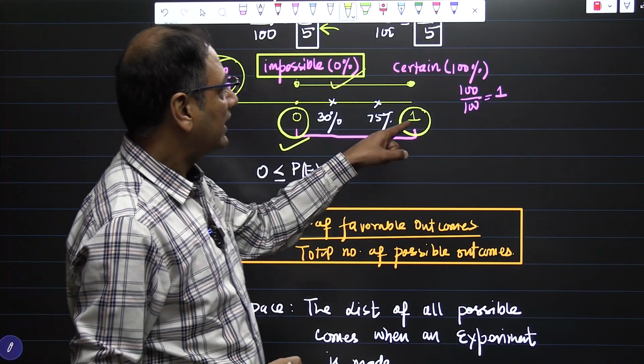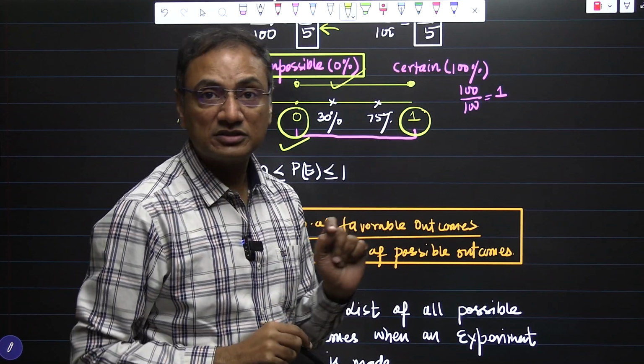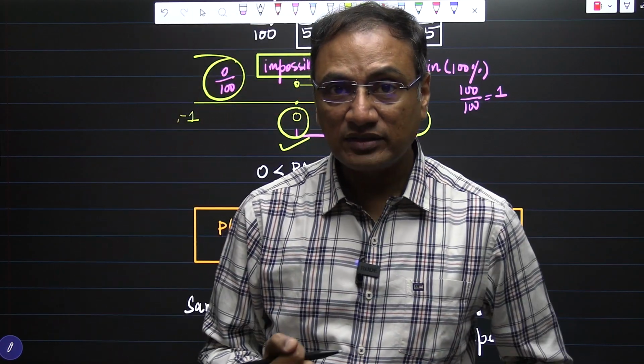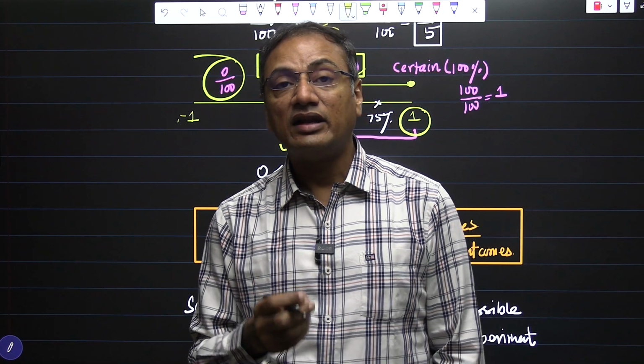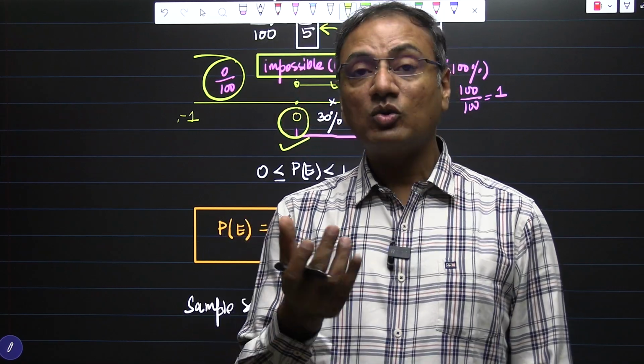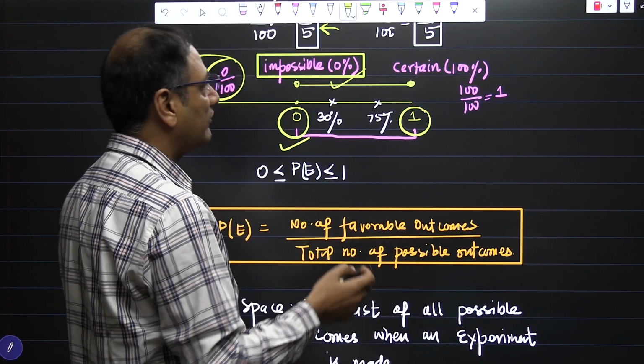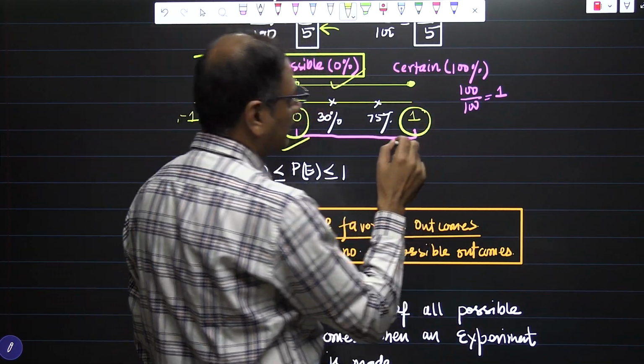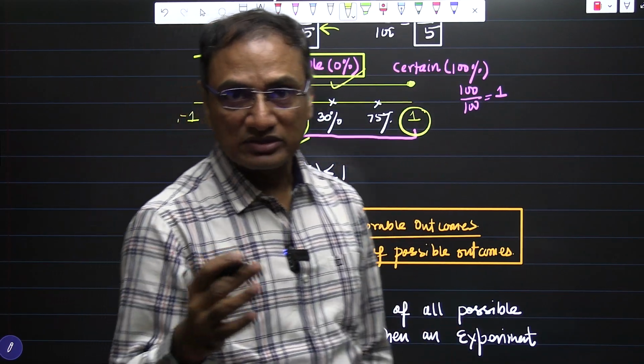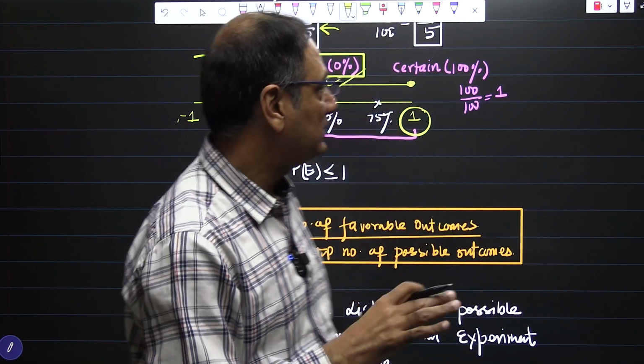But on the other hand, I have marked 1. What does it mean? When you are rolling a die, what is the probability that the number will occur from 1 to 6? Of course, 100%. Out of these numbers 1, 2, 3, 4, 5, 6, we will be having a number from these only.